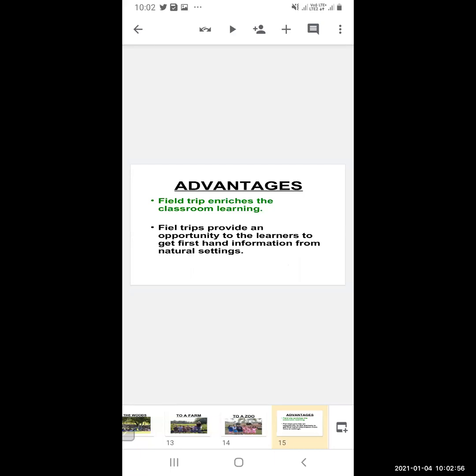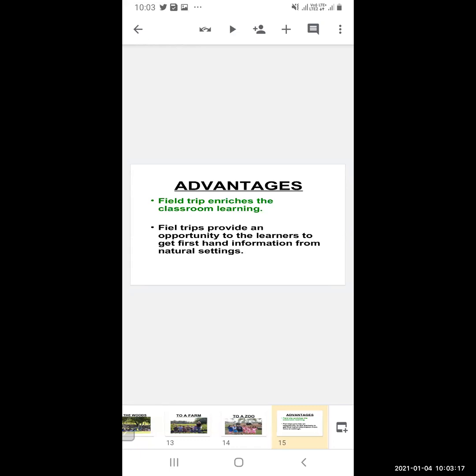So, what are the advantages of field visit? Field visit enriches the classroom learning. Then field visit provides an opportunity to the learner to get first-hand information from natural setting. So when the field trips are there, what does the field trip provide to the learners?